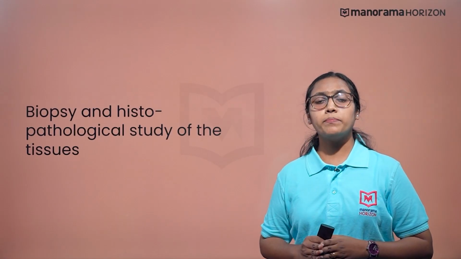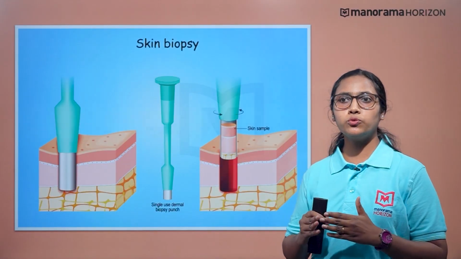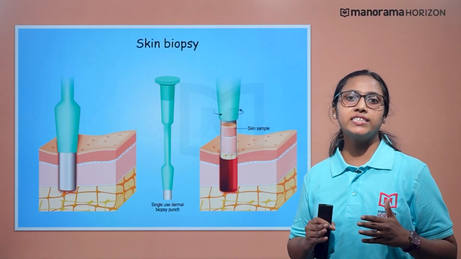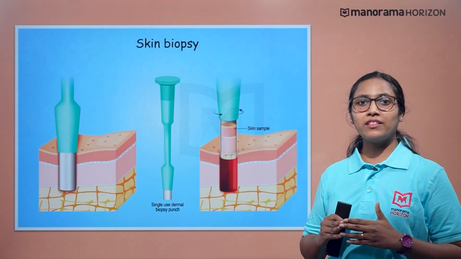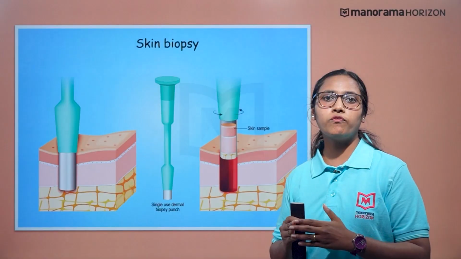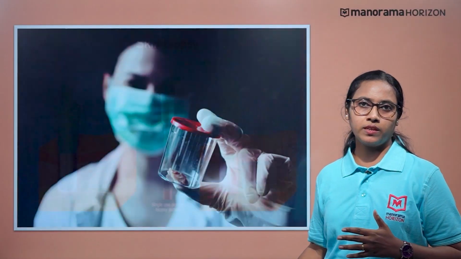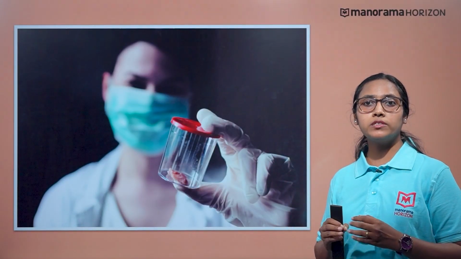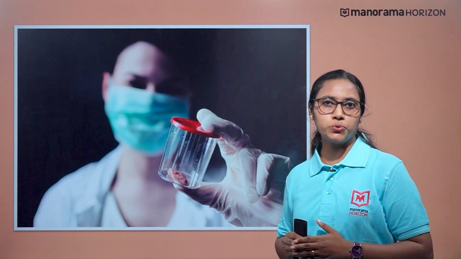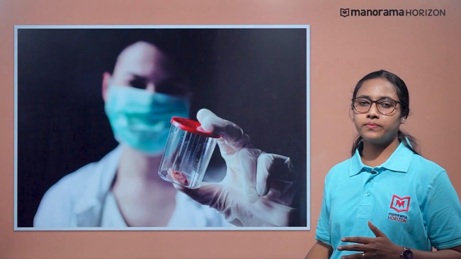So, what do you understand by the term biopsy? In a biopsy, a piece of the suspected tissue is cut into sections, stained and examined under a microscope. In the case of leukemia, a pathologist examines the presence of a high number of blood cells. So, who will you name a pathologist? A pathologist is a medical healthcare provider who examines bodies and body tissues in a lab. Now, let us check some other techniques too.